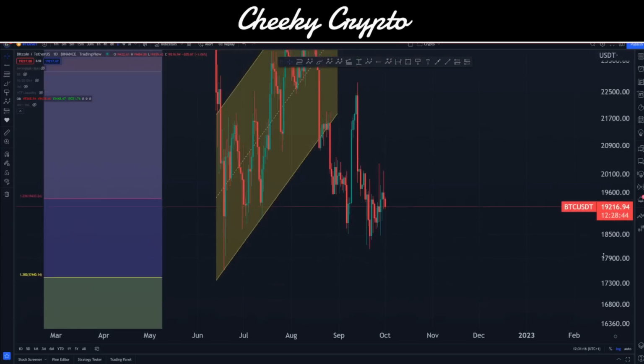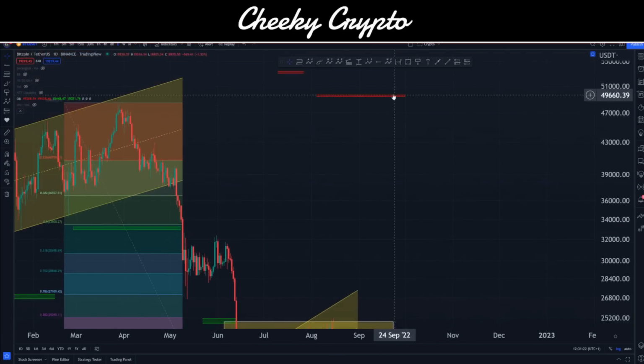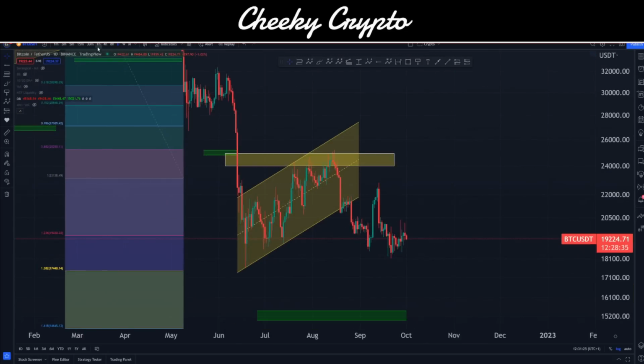We come up into our daily, we bring this down. You can see there's a big order book down here at the $15,000 to $14,000 level, okay, and the larger books are all the way up here at $50,000, okay, so we know that that's not likely to happen. We've got to come down and take advantage of this liquidity.